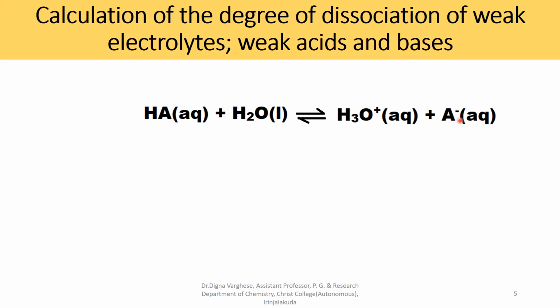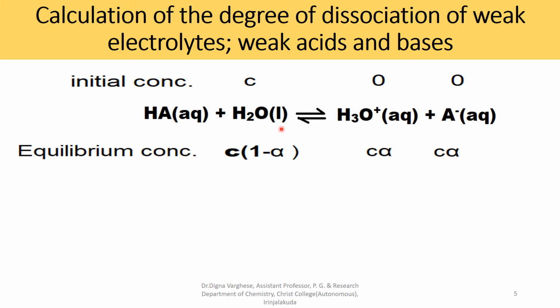So the initial concentration of HA is C, and the ion concentration in the solution is 0 at the initial stage. After reaching equilibrium, the equilibrium concentration of HA is C into 1 minus alpha, where alpha is the degree of dissociation and C is the concentration of the electrolyte in mole per liter. The complete degree of dissociation is taken as unity.